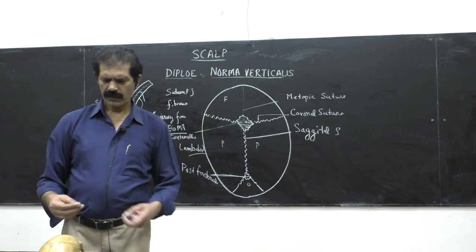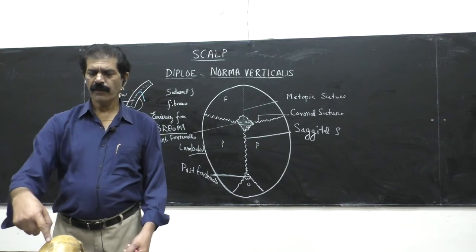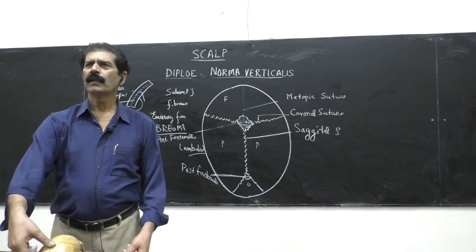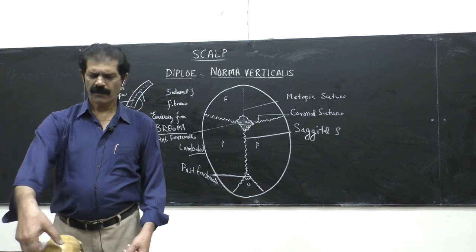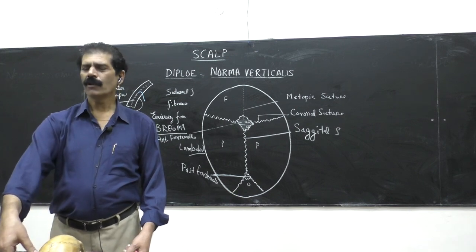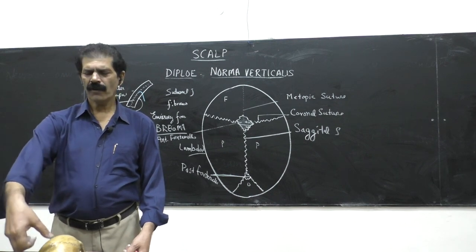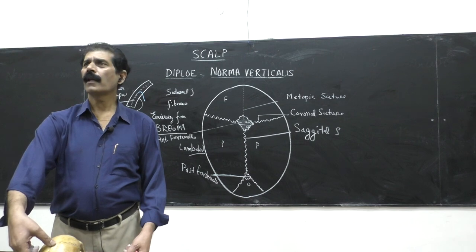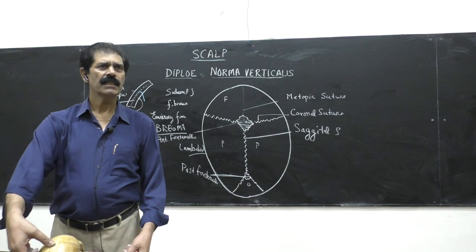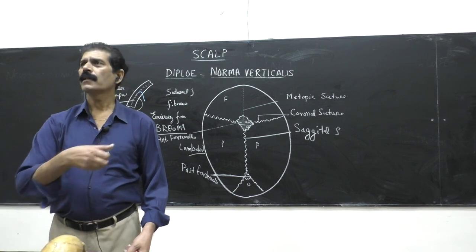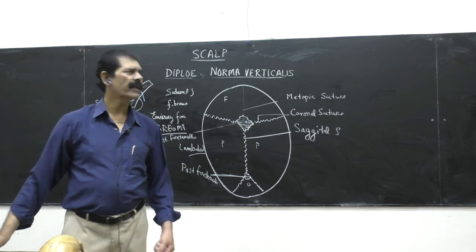When bone is not developed in this region, if you put a finger or thumb on a newborn baby here, you will find it is soft, and all around it is hard, because bone formation has already started. But not here. Here, if you are touching it, you are essentially touching the brain, covered by the three meninges, the endosteal layer of the dura mater and the scalp. So this is the bregma point or the anterior fontanelle.